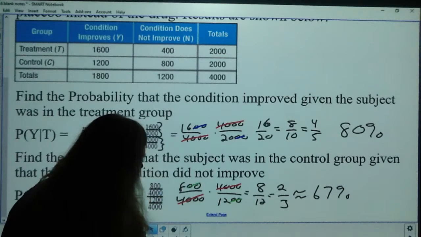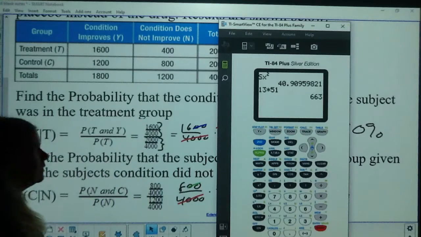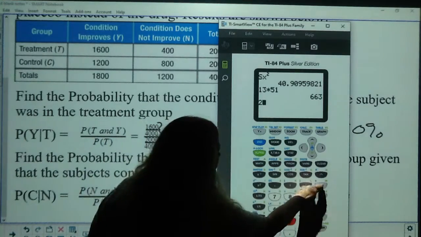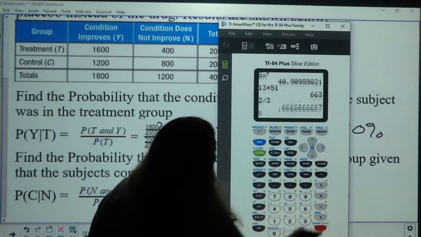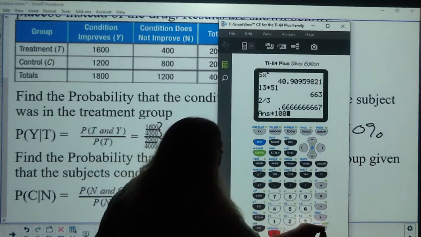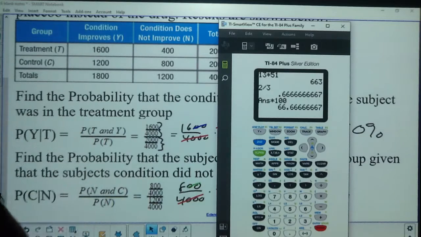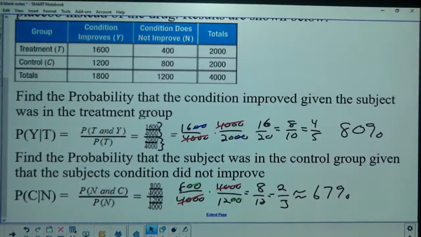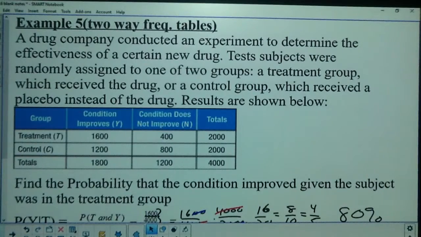And if you don't know it's 67%, 2 divided by 3 equals, times 100 to get it to a percent. 66.7%. And I rounded just to 67%. Okay? Look online for homework.